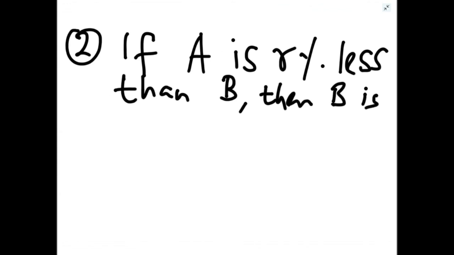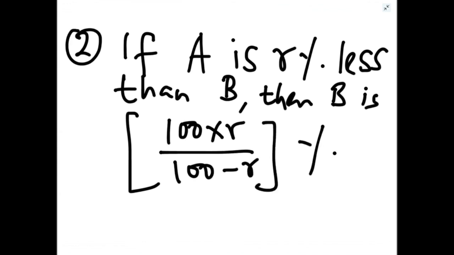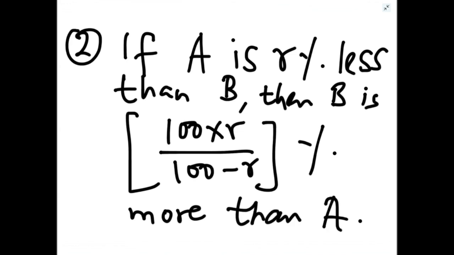How much more? तो फॉर्मूला यहाँ स्लाइटली चेंज हो जाएगा. 100 into R upon 100 minus R percent more than A. तो न्यूमरेटर में 100 into R, डिनोमिनेटर में 100 minus R हो गया. Because now B will be more than A. कितना परसेंट? 100 into R upon 100 minus R percent more than A. A is R% less than B, then B is 100 into R upon 100 minus R percent more than A.